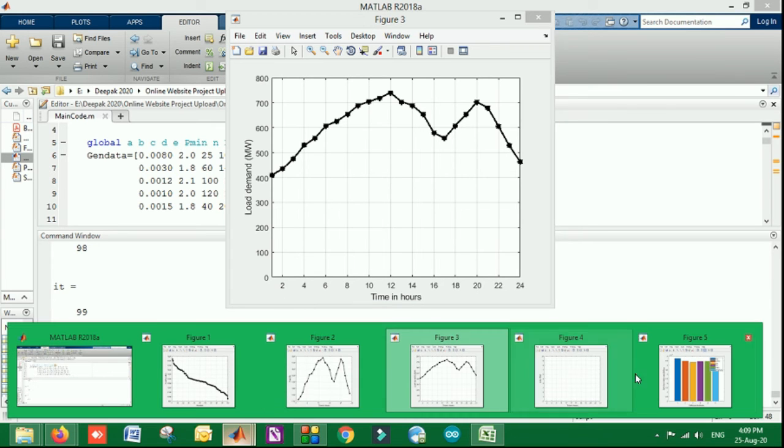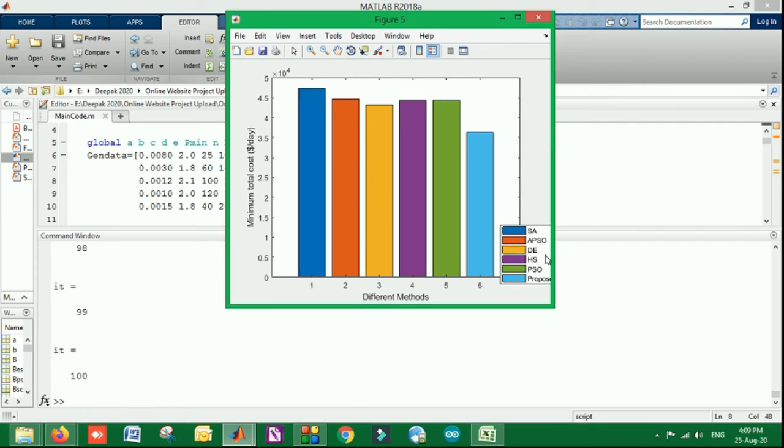Wall point effect is considered, and finally a comparison is performed with traditional techniques such as PSO, HS and others. You can see the total cost per day in dollars is very much lower with respect to the previous techniques. This sixth blue line is basically the proposed model, which is compared with the green line as PSO, HS, differential evolution, SA algorithm, and all the 5 algorithms. So our minimum cost is reduced, which is the main objective of this particular problem.